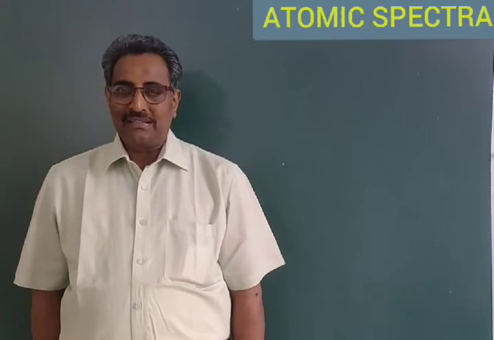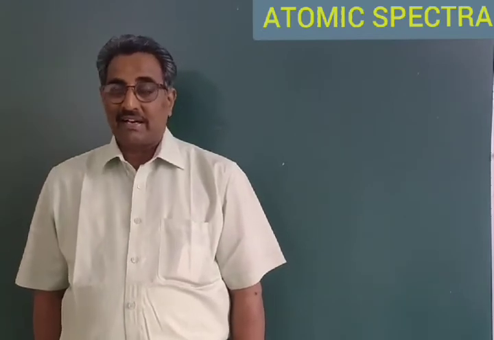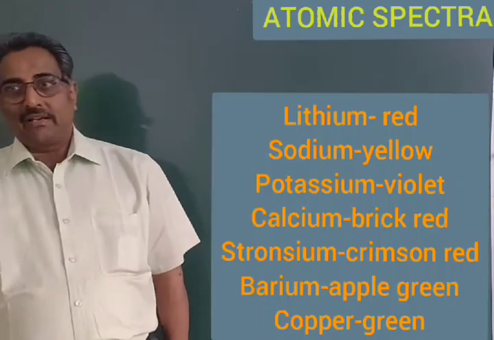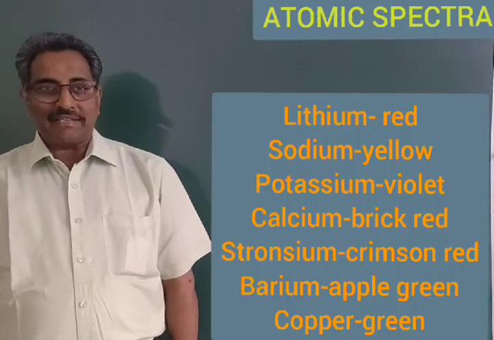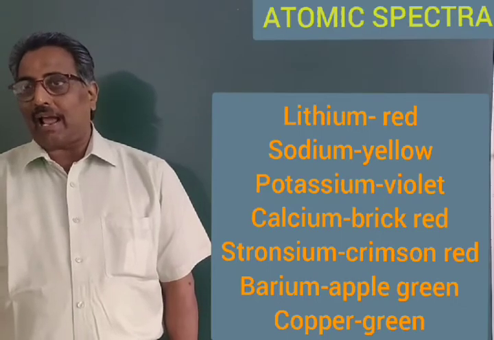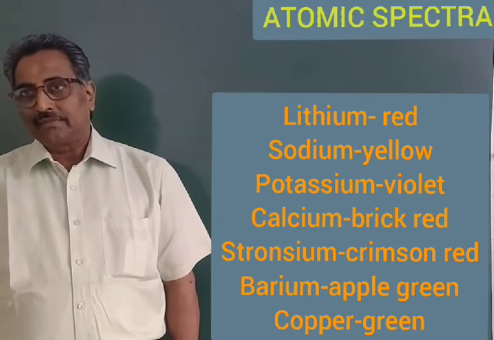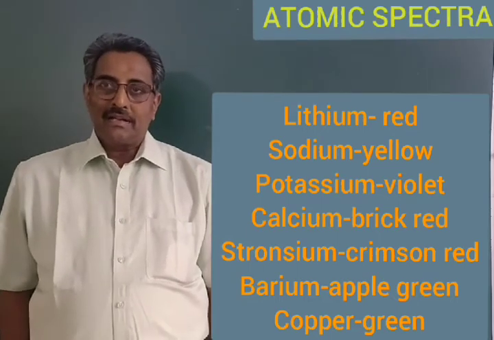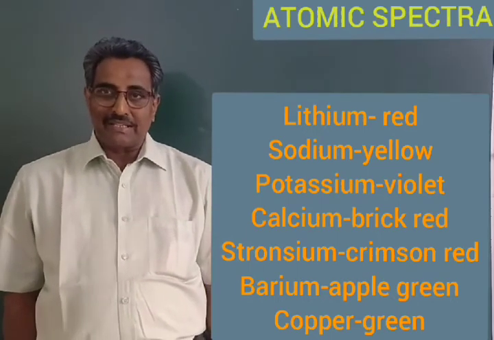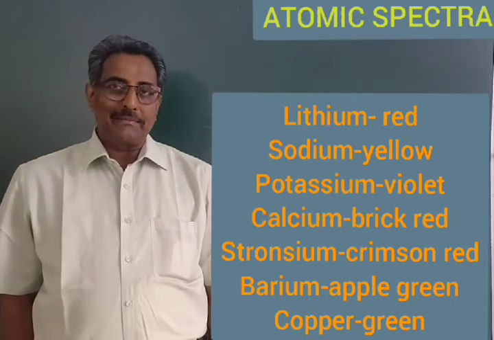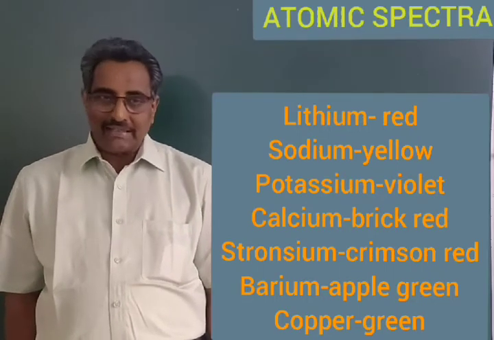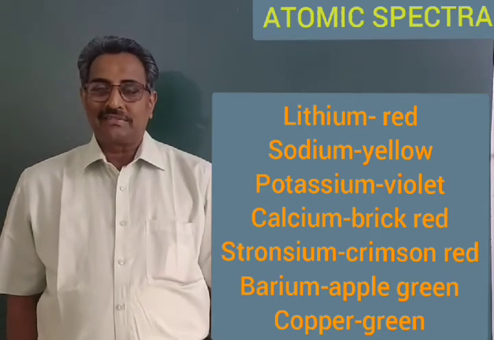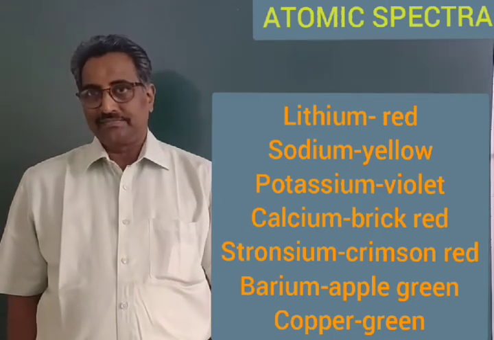For example, lithium gives red color to the flame, sodium gives yellow color, potassium gives violet or lilac color, calcium gives brick red color, strontium gives crimson red color, barium gives apple green color, and copper gives green colored light.